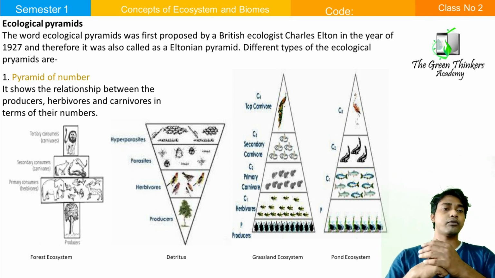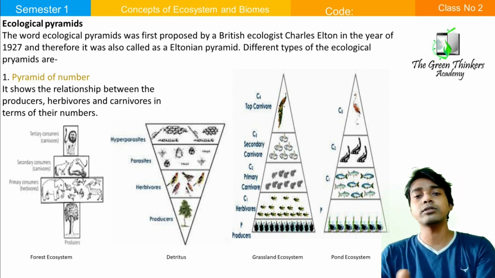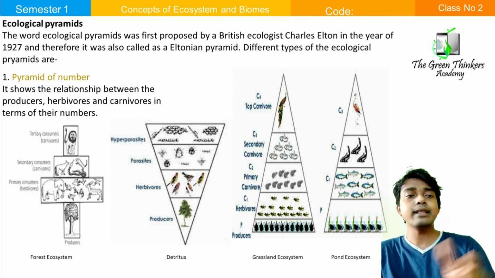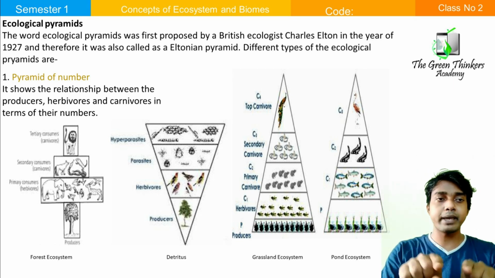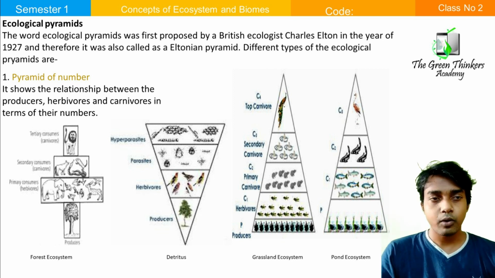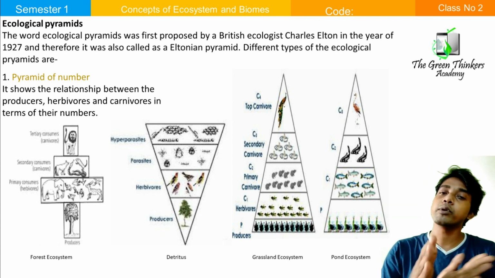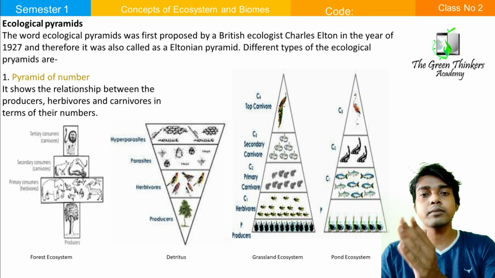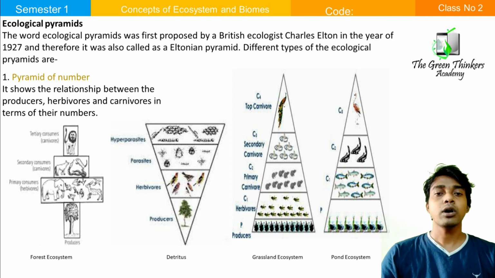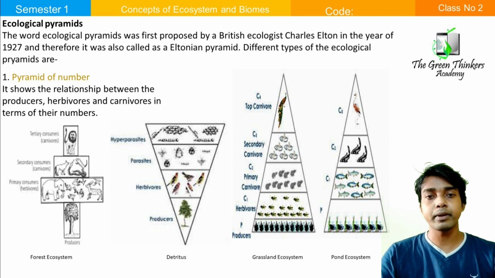Now see the forest ecosystem. This forest ecosystem figure is not like the grassland ecosystem or the aquatic ecosystem. In case of the forest ecosystem, you see there is a candle-like shape, not that the base is high and then it goes low, low, low, but it is a candle-shaped ecosystem. Why? In case of forest, who is the producer? The producer is big trees. Don't mix it up with the grassland ecosystem. In grassland the producer is the grasses, but in forest we consider the big trees.